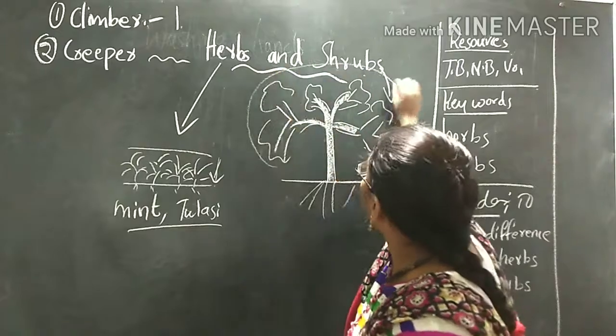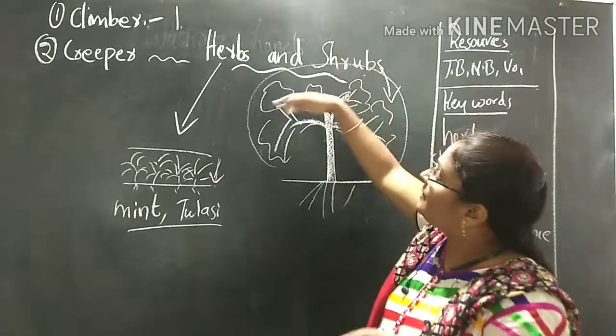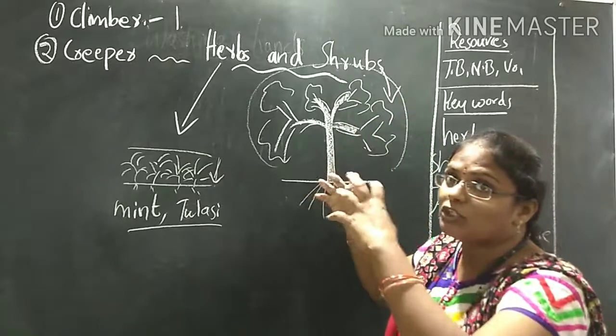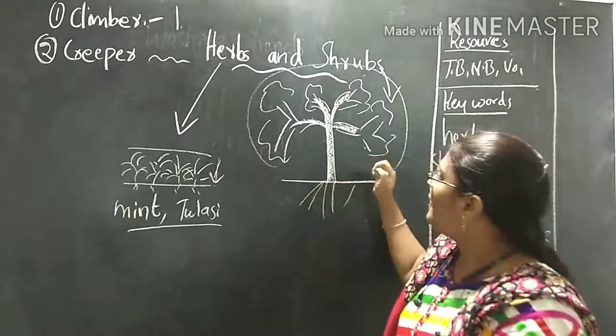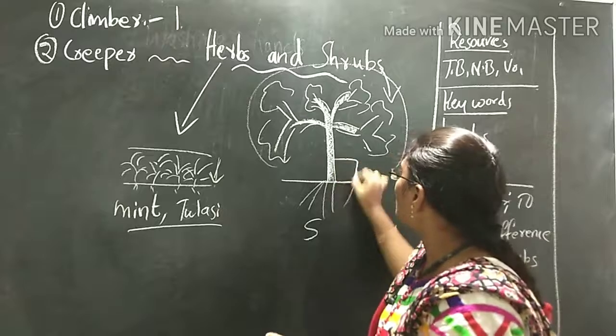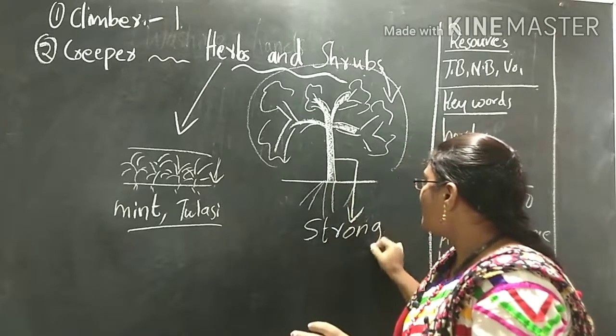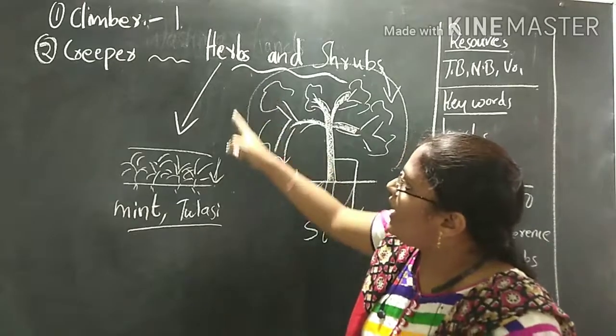Bushy means, see, like this. The branches are very close together. The stems of shrubs are very strong when compared to the herb.